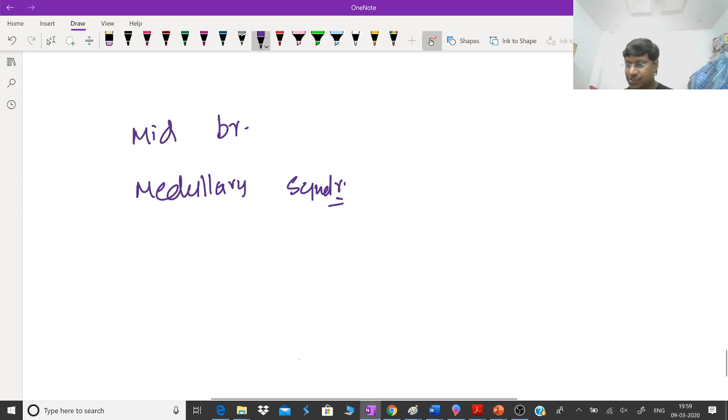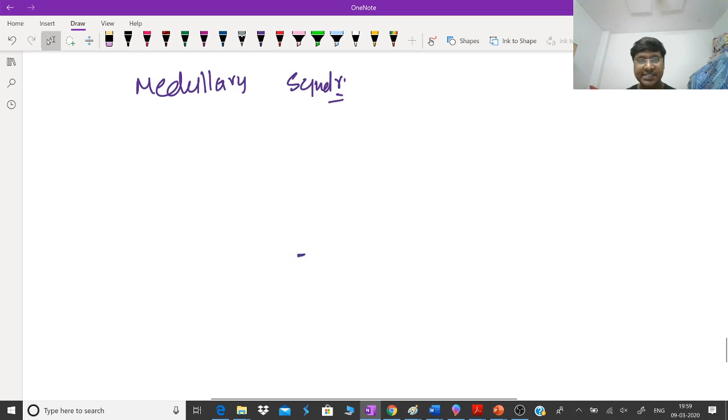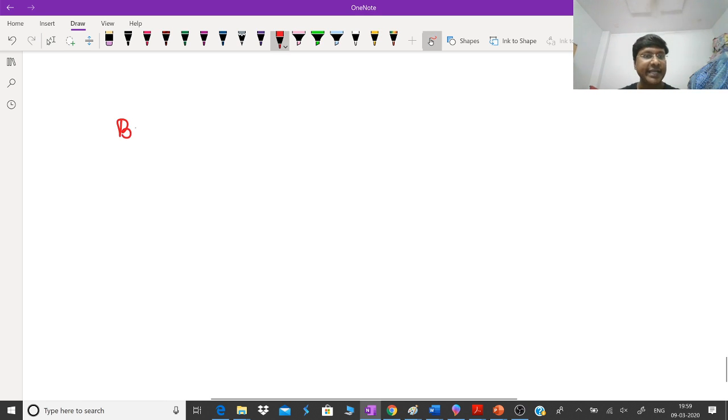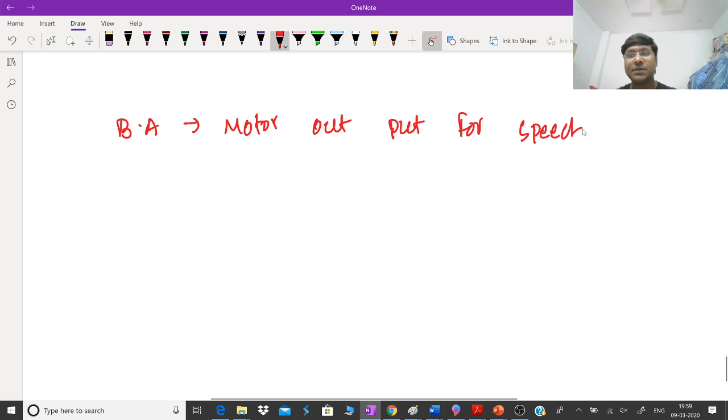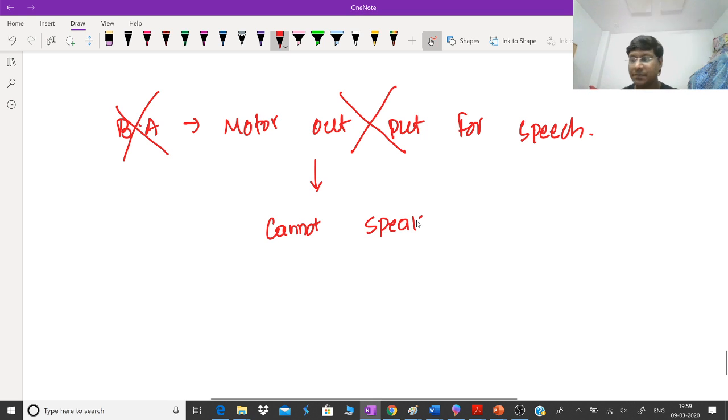Right. So yes, let me take up the question of Syed Ali. You take the Broca's area. This is the one which will give the motor output for the speech. If this Broca's area is gone, the motor output for the speech is lost. So the individual cannot speak. Okay.